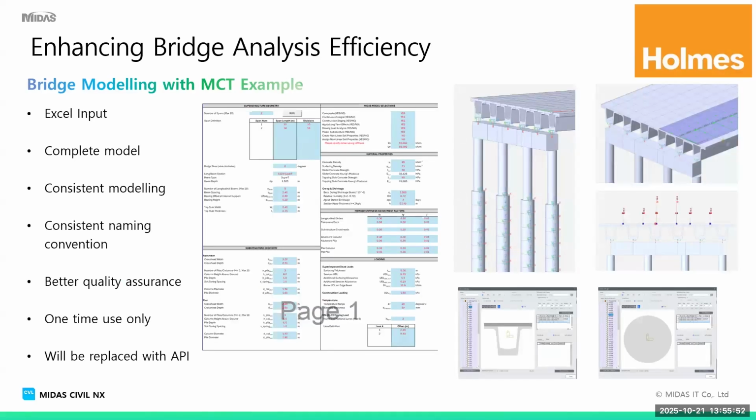Again, we need to do things better. We need to do things smarter and faster. And we need to get rid of the repetitive nature of doing the same tasks two, three, four times as the design progresses. This is a simple example of setting up a spreadsheet with inputs that can generate a model. This works really well at the moment. That gives us an initial model.